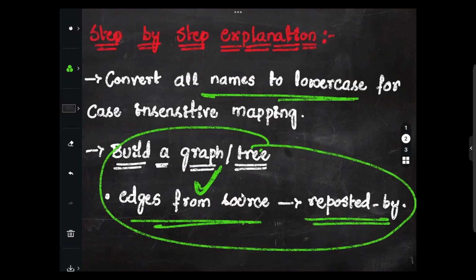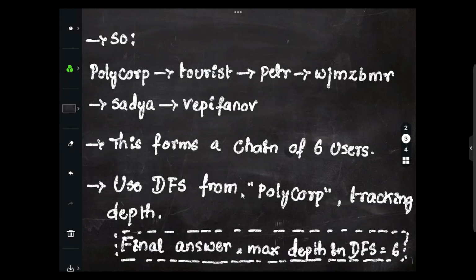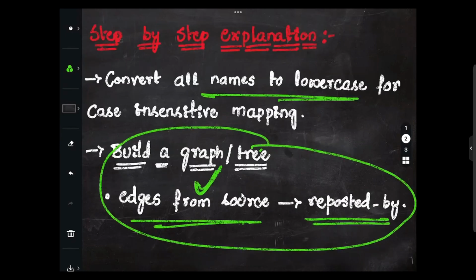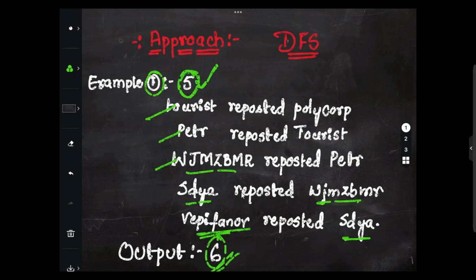You can just build the tree, draw the tree, and you can just get the adjacency list of it, right? So I hope this part is clear. Let's go with the next step here. So here we have Polycarp.